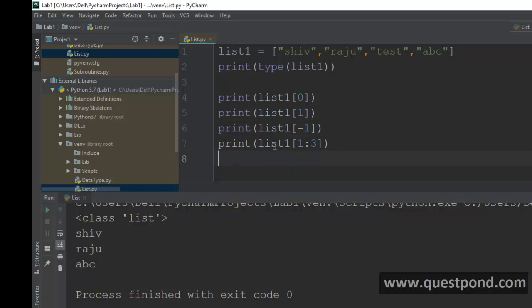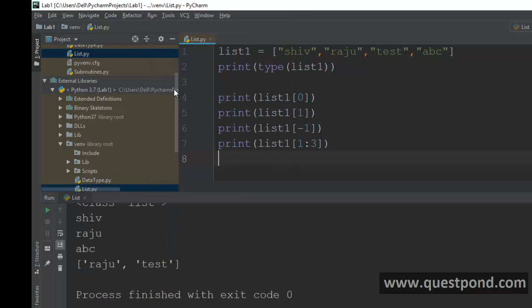If you want to print a range, you can use the colon sign here. So you can see here I'm saying print from 1 to 3. Remember we have 0, 1, 2 and 3. So this will exclude 0, because it is not in the range of 1 to 3. Also it will exclude 3. So when you give the range, it will just print 1 and 2. If I run this, you can see here I'm seeing Raju and test.